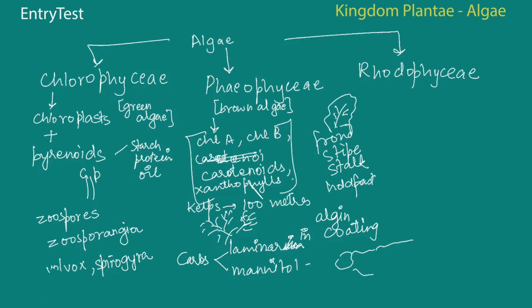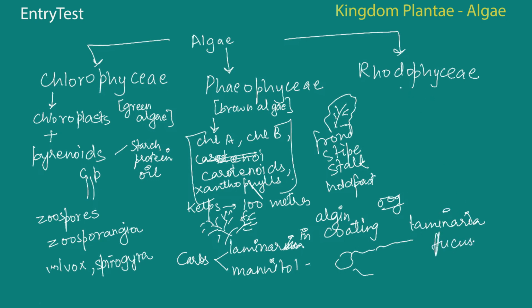So sexual reproduction can be isogamous, where the gametes are matching each other, they're quite similar. It can be anisogamous, it can even be oogamous. Now the union of the gametes, the fusion, can take place within the oogonium in case of oogamous species, or it can take place in the water outside the organisms. The common forms of brown algae are Laminaria and Fucus.